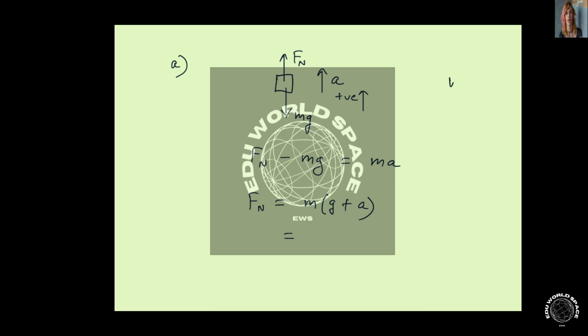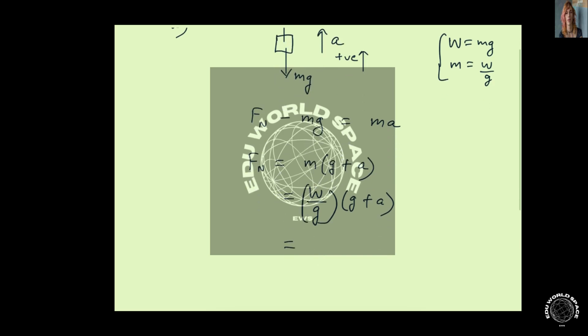Now weight is equal to mg, so mass will be equal to weight upon g. So this is weight upon g. Now weight is 625 Newton.